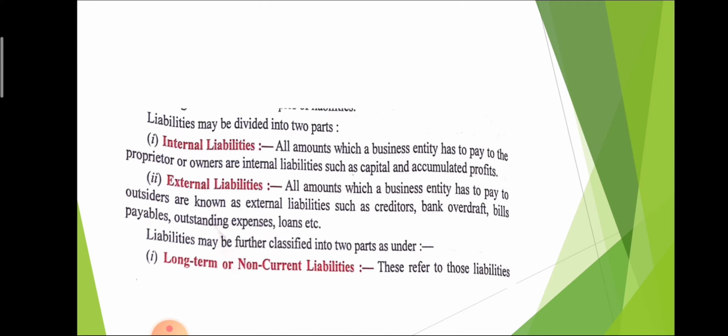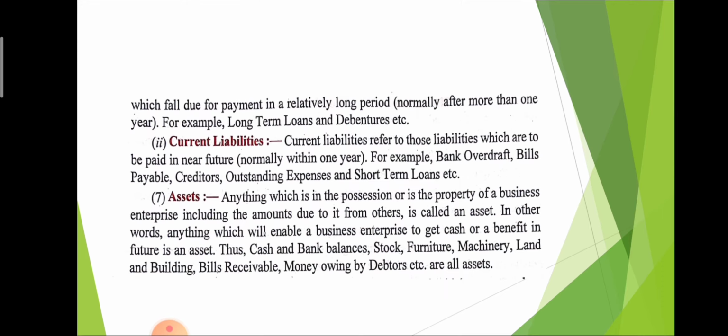That is internal liability. But external liability means when the business pays the amount to an outsider, a person who exists outside the business, it is treated as external liability. One further classification is also given: long-term or non-current liability. It means that when the time period of a liability is more than 1 year, it is treated as long-term liability.